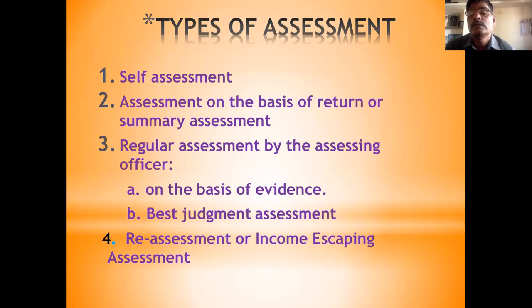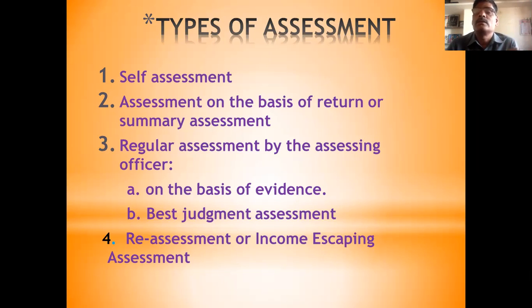That is called on the basis of evidence. Second is best judgment. What is best judgment? In some cases, the assessee does not give the evidence, or he gives the evidence but that evidence is not satisfactory. That is called the second stage. In the first stage, on the basis of evidence given by the assessee, the income tax officer assesses the income.